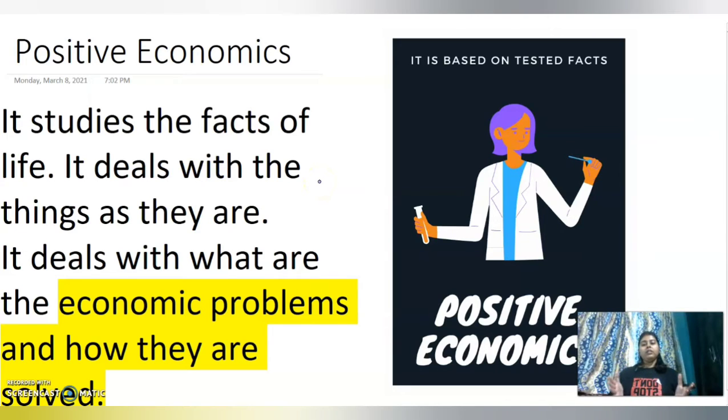We study the economic problems which are already present in the country or the economy, going on right now in the present, and we find the solutions to them. That is known as positive economics. The most important thing is that positive economics is based on tested facts.